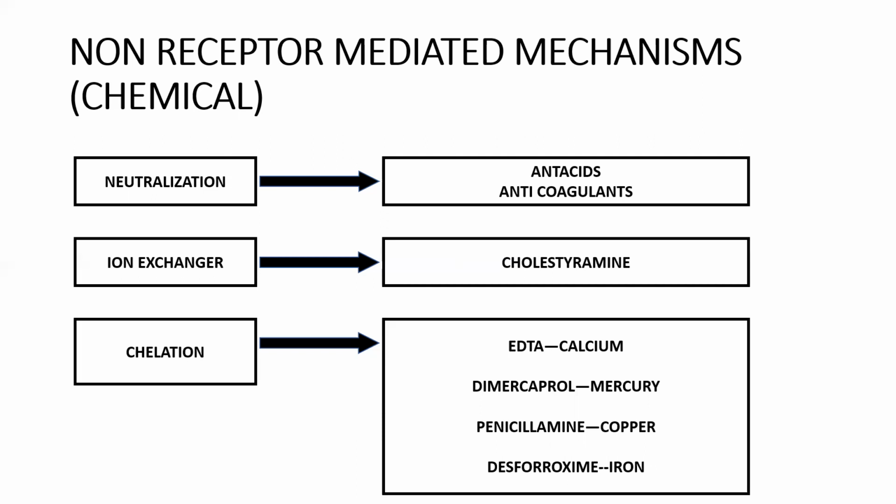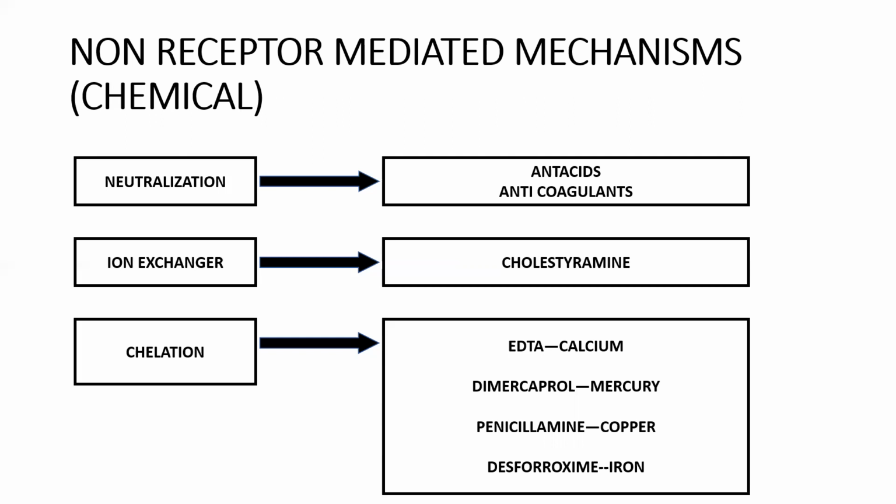So after giving dimercaprol, it binds to mercury and makes a water soluble complex, and later it gets eliminated. Sorry for the disturbance before. So this is what chelation is. Is everything clear with chelation?